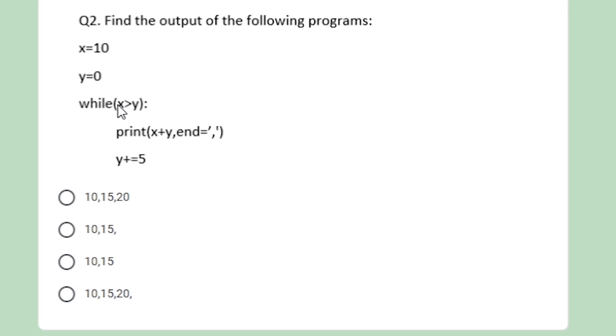Again it will check the condition, 10 is greater than 5, because the condition is satisfied, it will print 10 plus 5, meaning 15, and then a comma. At the next step the value of y will be 10, increased by 5. So 10 is greater than 10, that means the condition is false and the loop will terminate. So the final output of this program is 10, 15 and a comma. To better understand, I will debug this program.